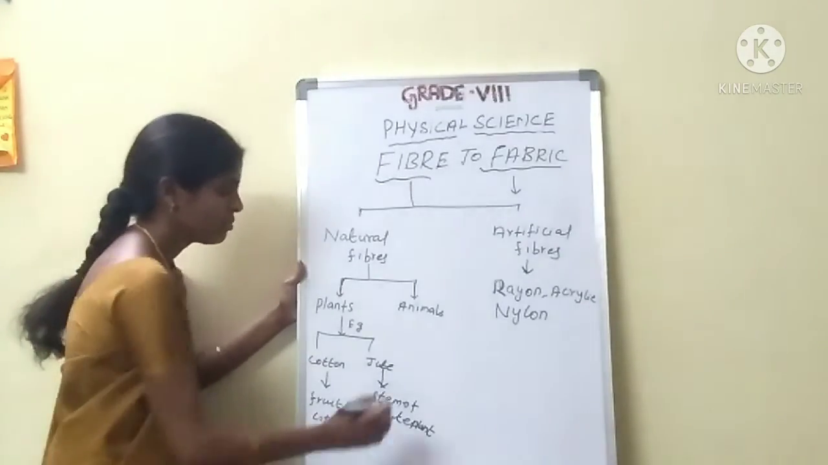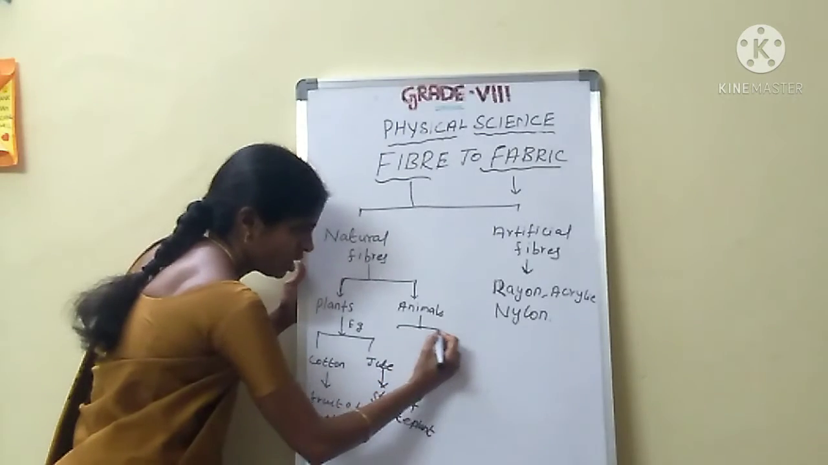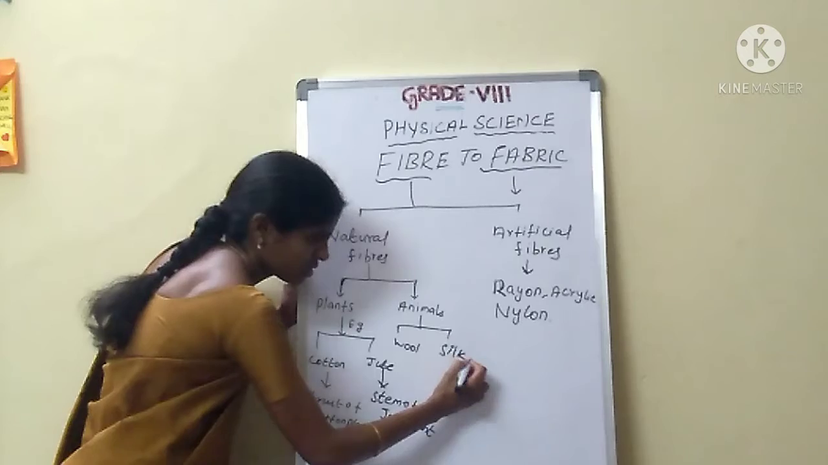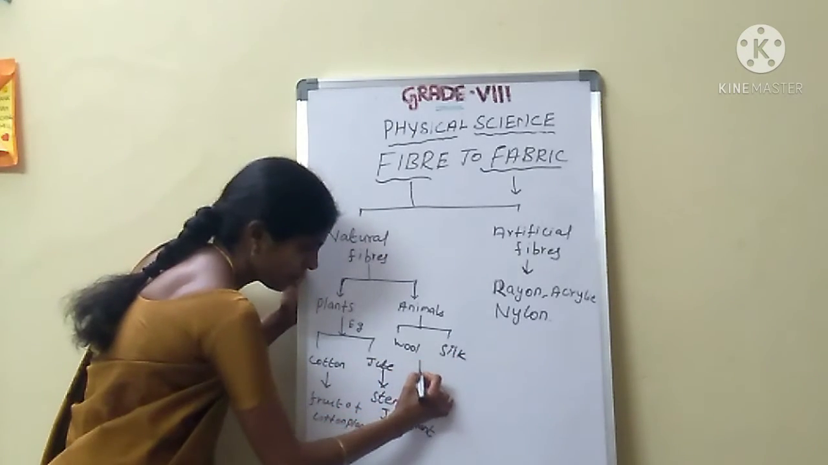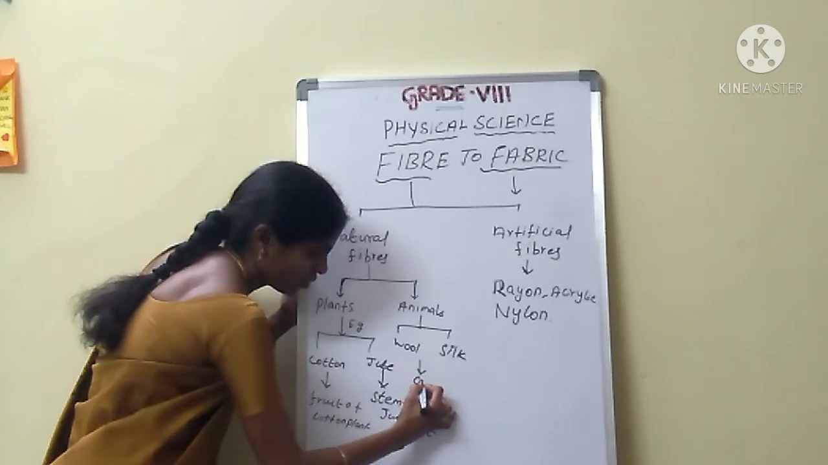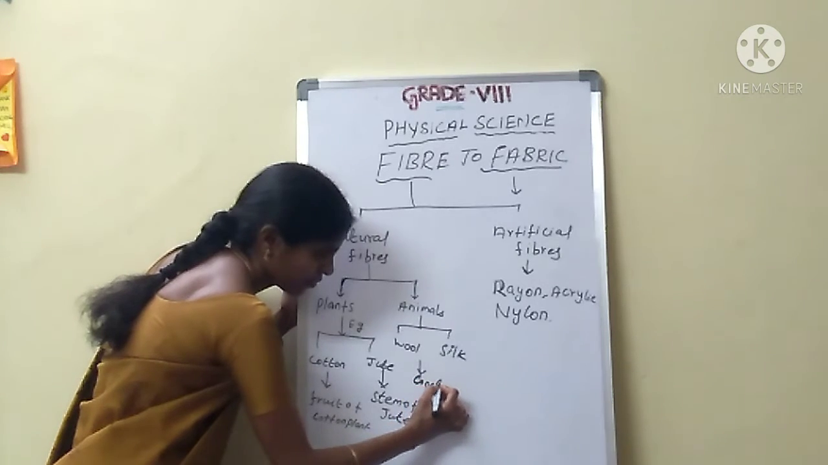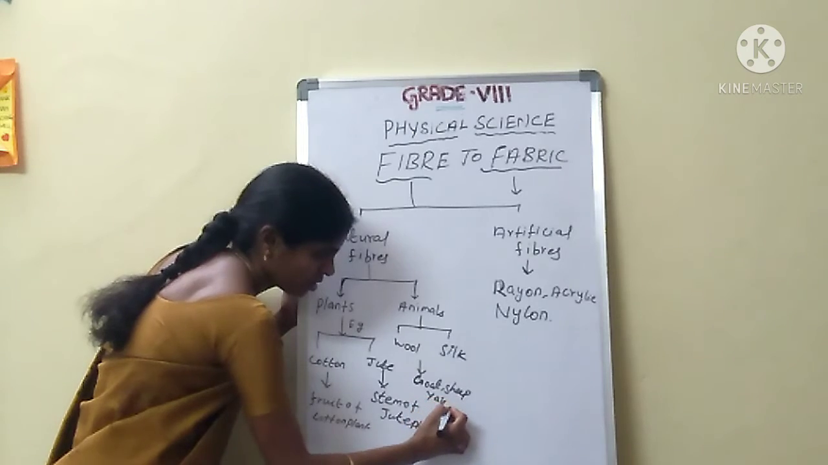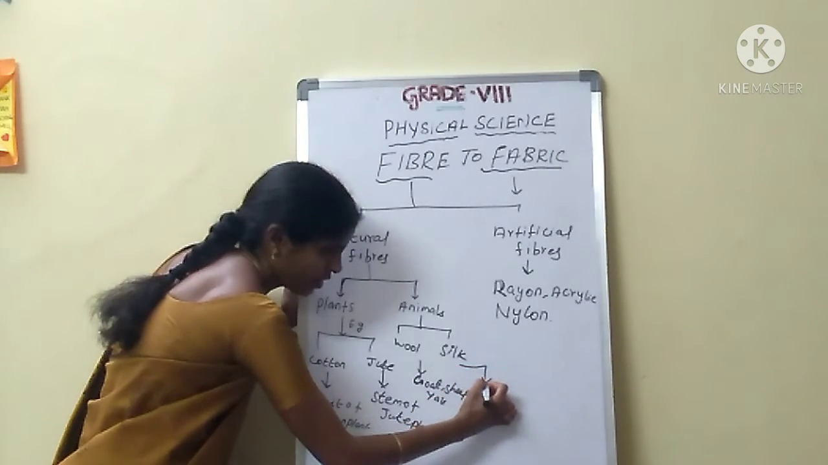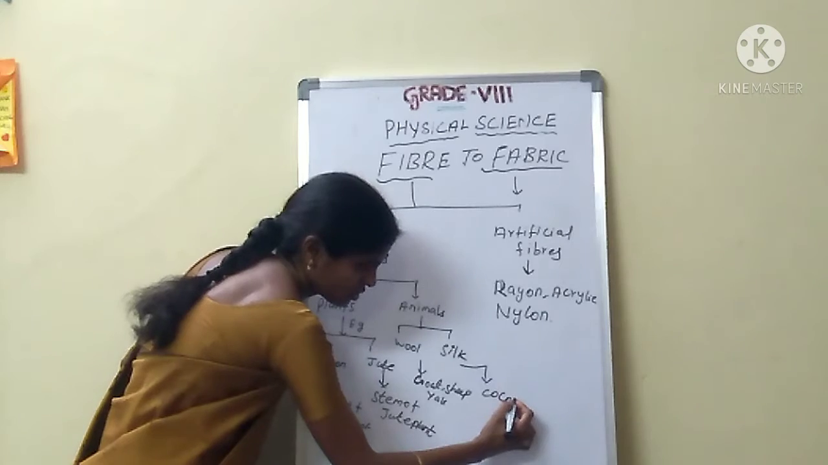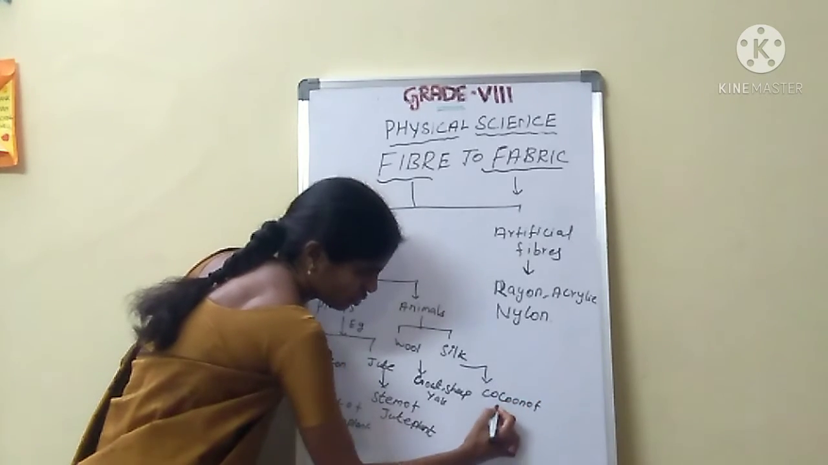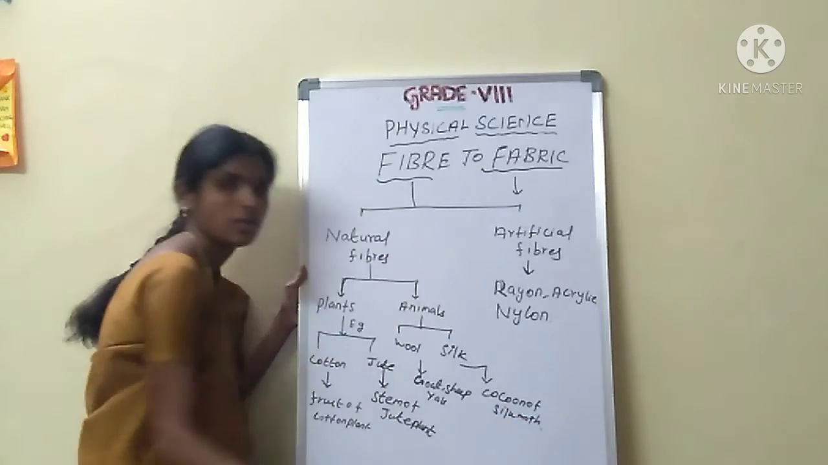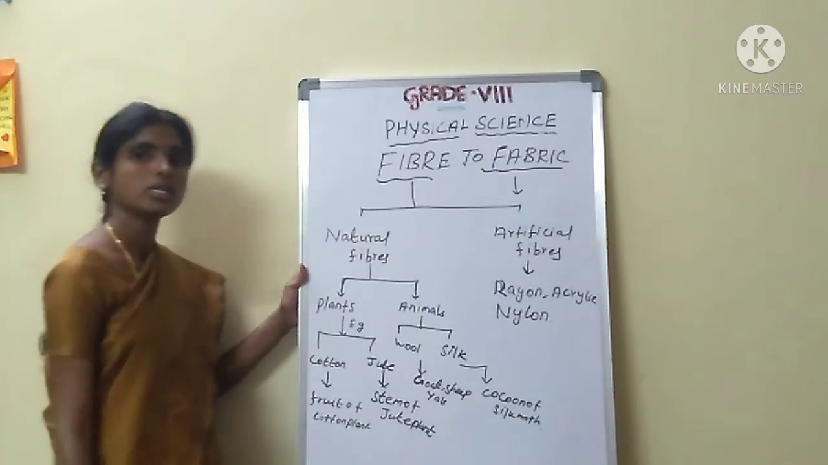Examples of animal fiber: wool and silk. Wool fiber is obtained from goat, sheep, yak. Silk fiber is obtained from the cocoon of the silk moth. Are you clear, students? Cocoon of the silk moth.